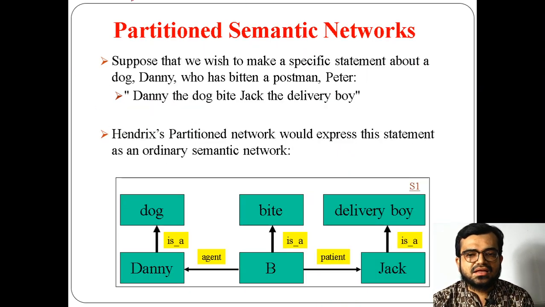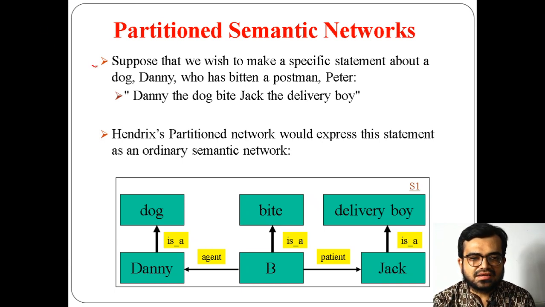For example, we take a statement: Danny the dog bit Jack the delivery boy. Danny is the name of the dog, and Jack is the name of the delivery boy.